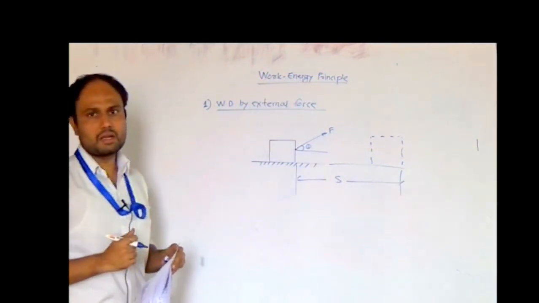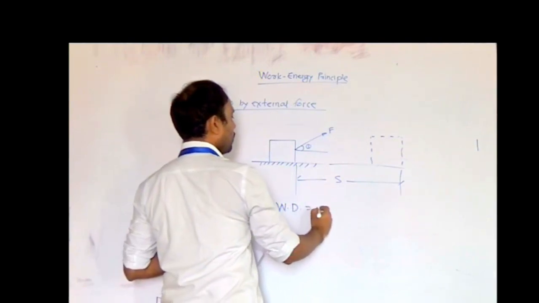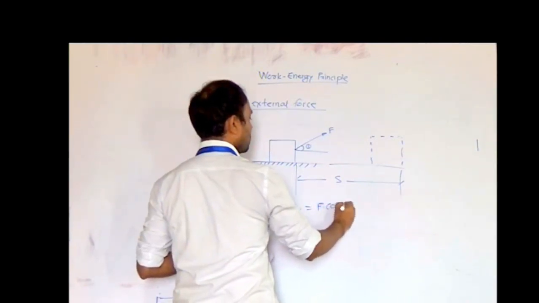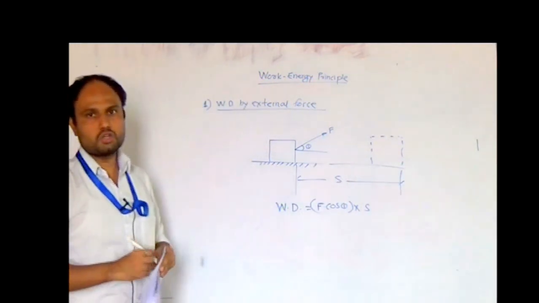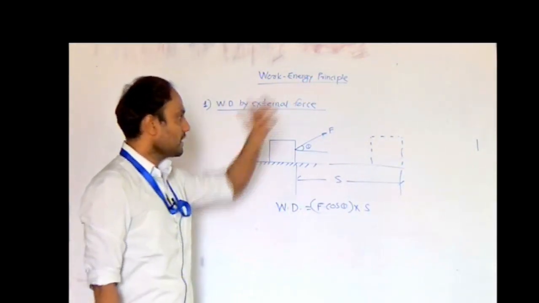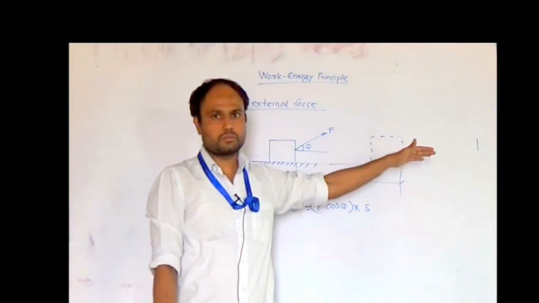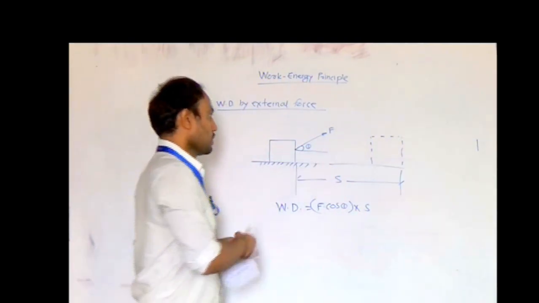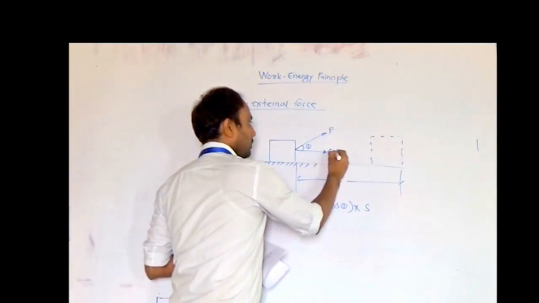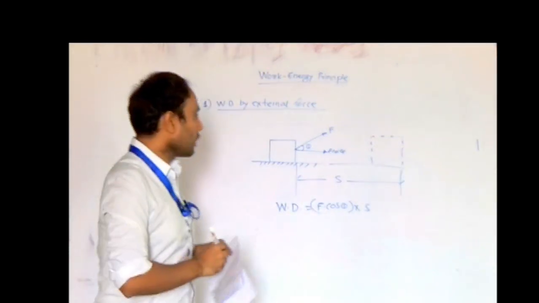So work done by external force will be calculated as work done will be equal to F cos theta into the distance travelled by the block. Now from this equation you can observe that we are only considering the component of the force which is in a direction of motion. So F cos theta, that is the component of the force in a direction of motion, multiplied with the distance travelled by the block.